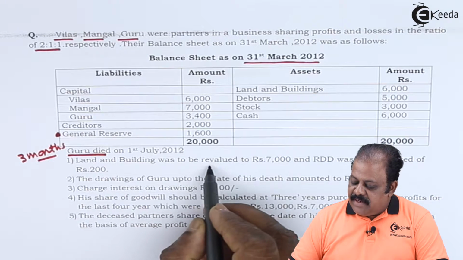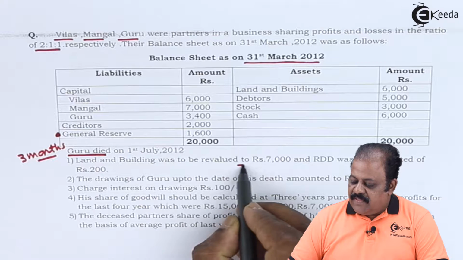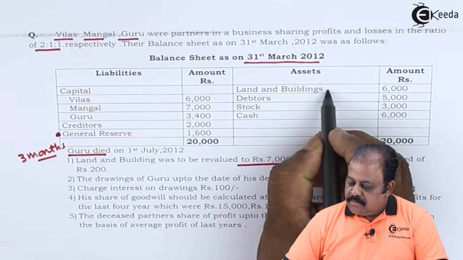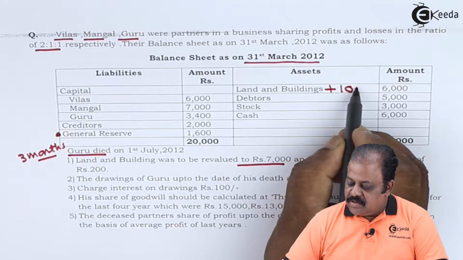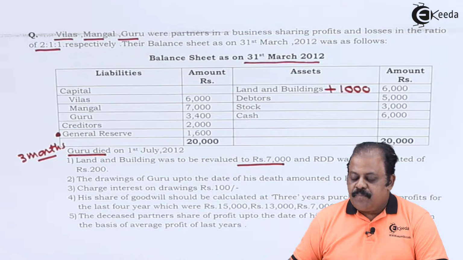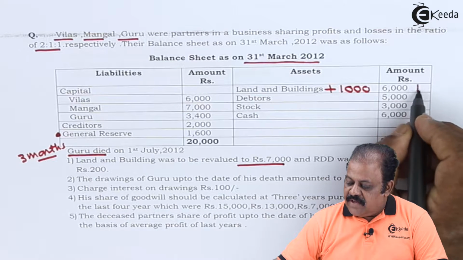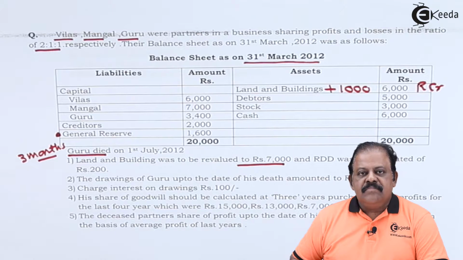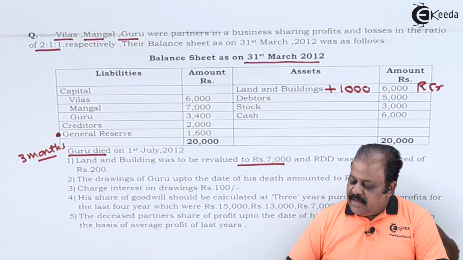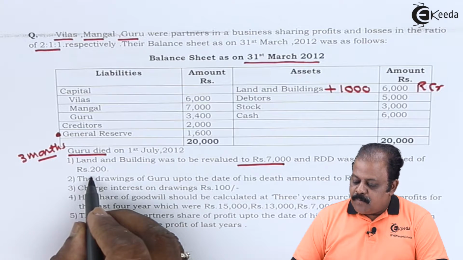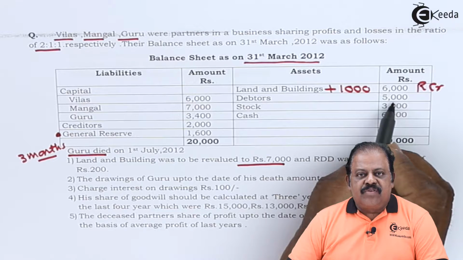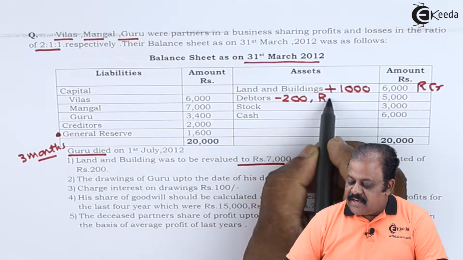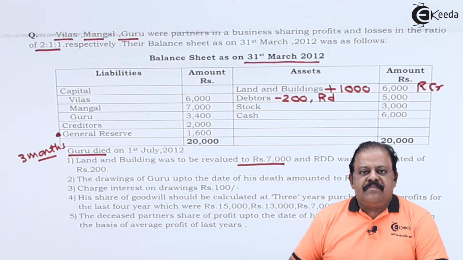Land and building was to be revalued to 7,000. Here the book value of land and building is 6,000. That means we are required to add 1,000 here to land and building. This will have another effect, revaluation account credit. RDD was to be created, rupees 200. Debtors are given 5,000. We are required to deduct 200 for RDD. This will have a second effect, revaluation account debit.